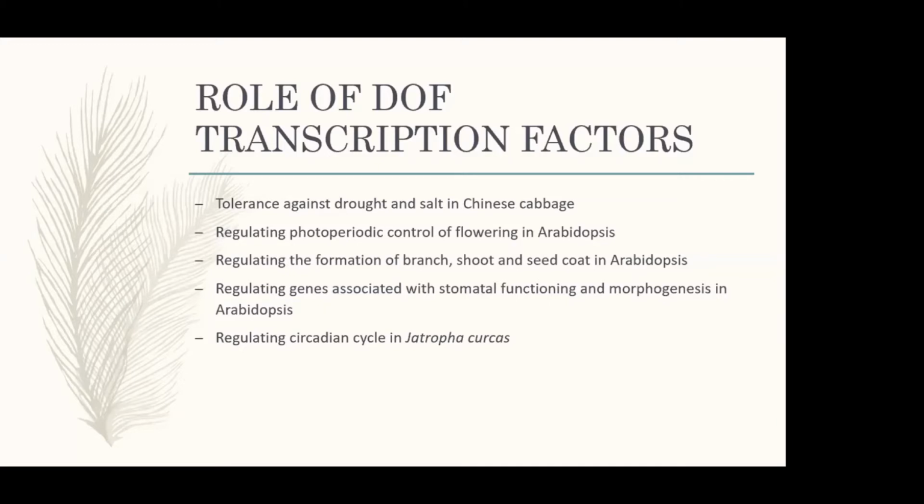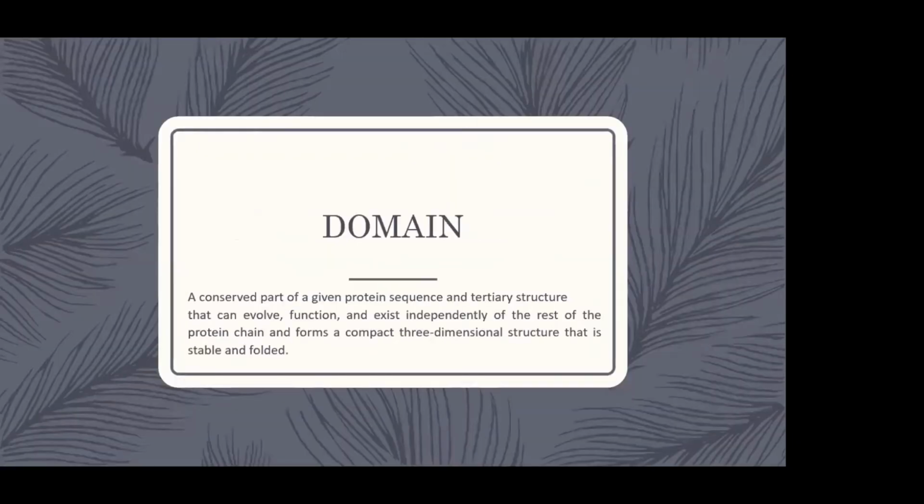Domain. A conserved part of a protein sequence and tertiary structure that can evolve, function, and exist independently of the rest of the protein chain and form a compact 3D structure that is stable and folded. Domain basically defines a protein. It is the main structure that tells us either this protein is DOF, or this protein is another one, and it does not change during the evolutionary process.